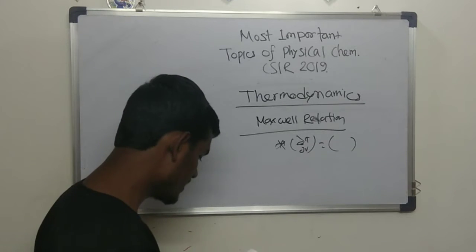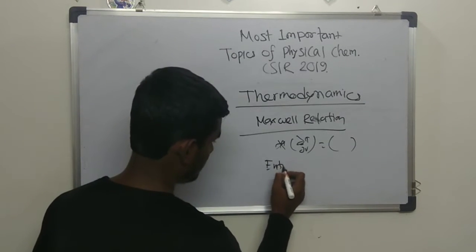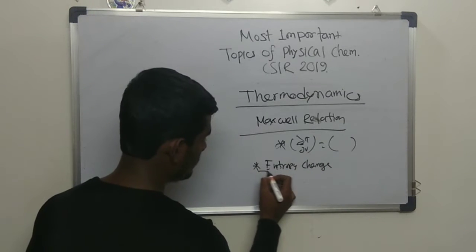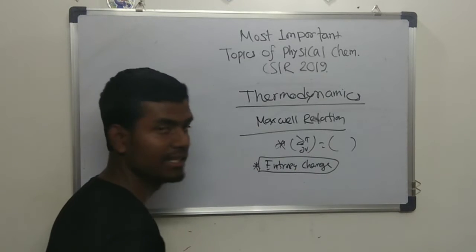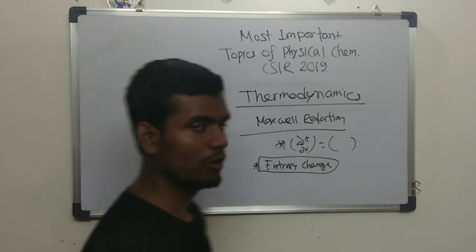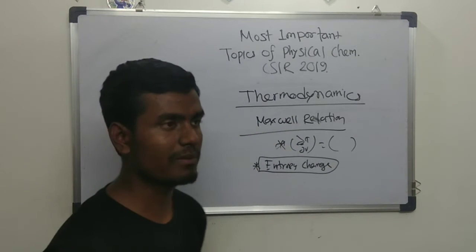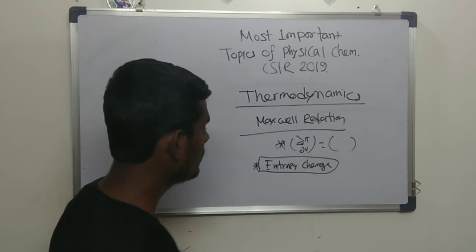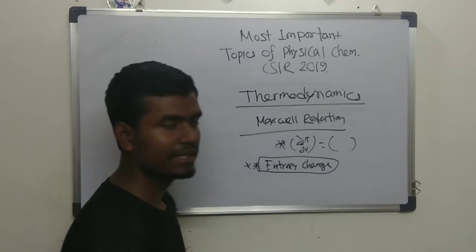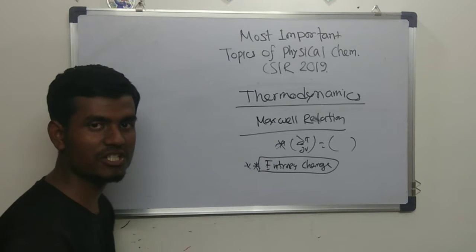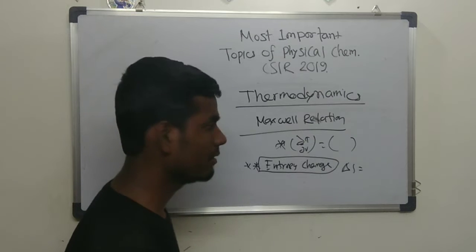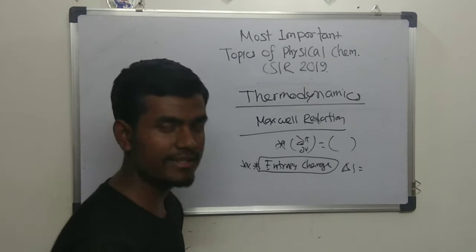And then the second point is the entropy change. This topic is equally important for NET as well as GATE. There are several processes in thermodynamics: isothermal, adiabatic. Each involves a separate equation, and they will give some basic numericals. They will give a change in volume or pressure and ask what is the delta S change, as well as in some phase transition what is the delta S. So this kind of question is very common in CSIR.